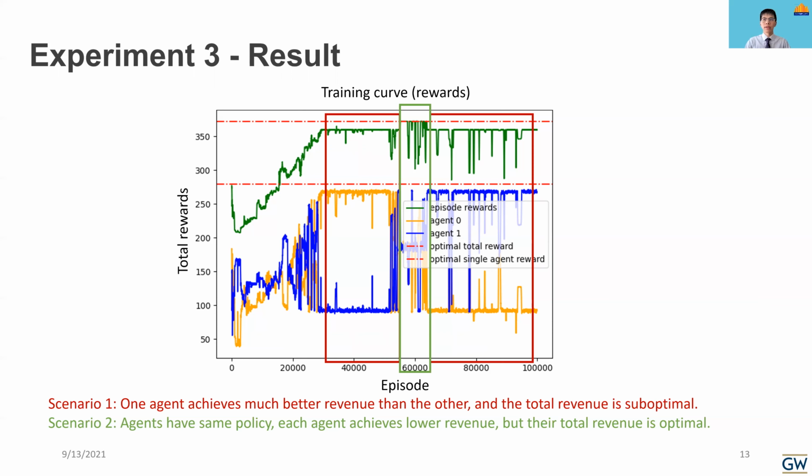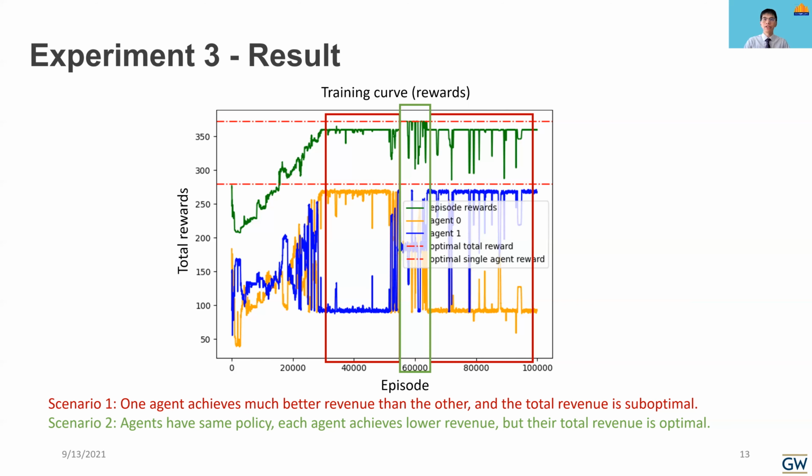The first scenario in the red box shows that one agent achieves much better revenue than the other, and the total revenue is suboptimal. The other scenario in the green box shows that the agents have the same policy, and each agent achieves lower revenue than the previous one, but their total revenue is optimal.